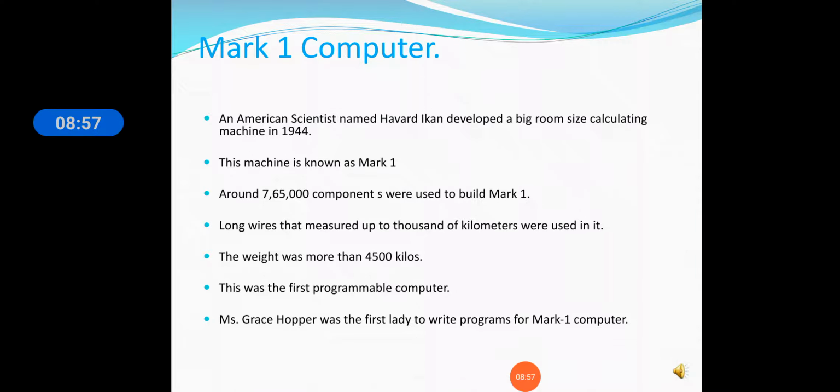The weight was 4,500 kilos, and it was the first programmable computer, so everybody can program it. Miss Grace Hopper was the first lady to write programs for the Mark 1 computer.